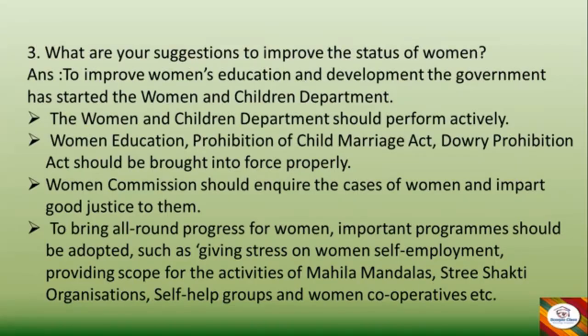Women Commission should inquire into the cases of women and impart good justice to them. To bring all round progress for women, important programs should be adopted, such as giving stress on women's self employment, providing scope for the activities of Mahila Mandalas, Stri Shakti organizations, self help groups, and women cooperatives, etc. So these are some of the suggestions to improve the status of women.